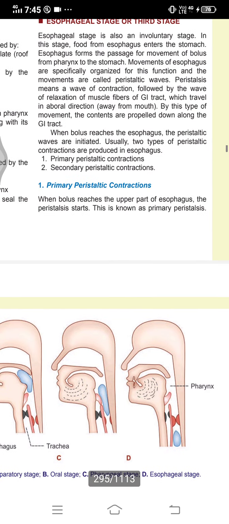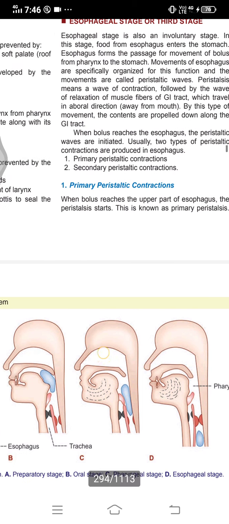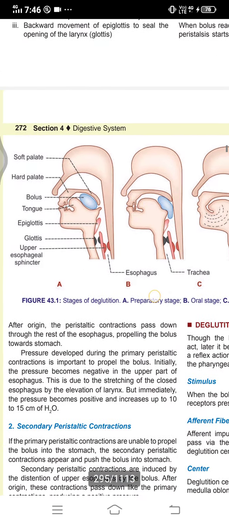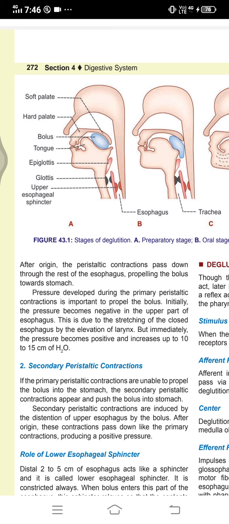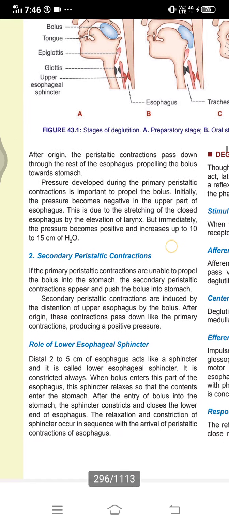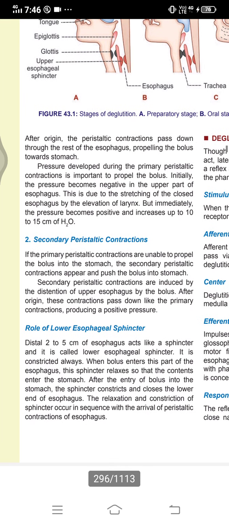What is primary peristaltic contraction? When the bolus reaches the upper part of the esophagus, the peristalsis starts. This is known as primary peristalsis. After origin, the peristaltic contraction passes down through the rest of the esophagus, propelling the bolus towards the stomach. Pressure developed during the primary peristaltic contraction is important to propel the bolus.